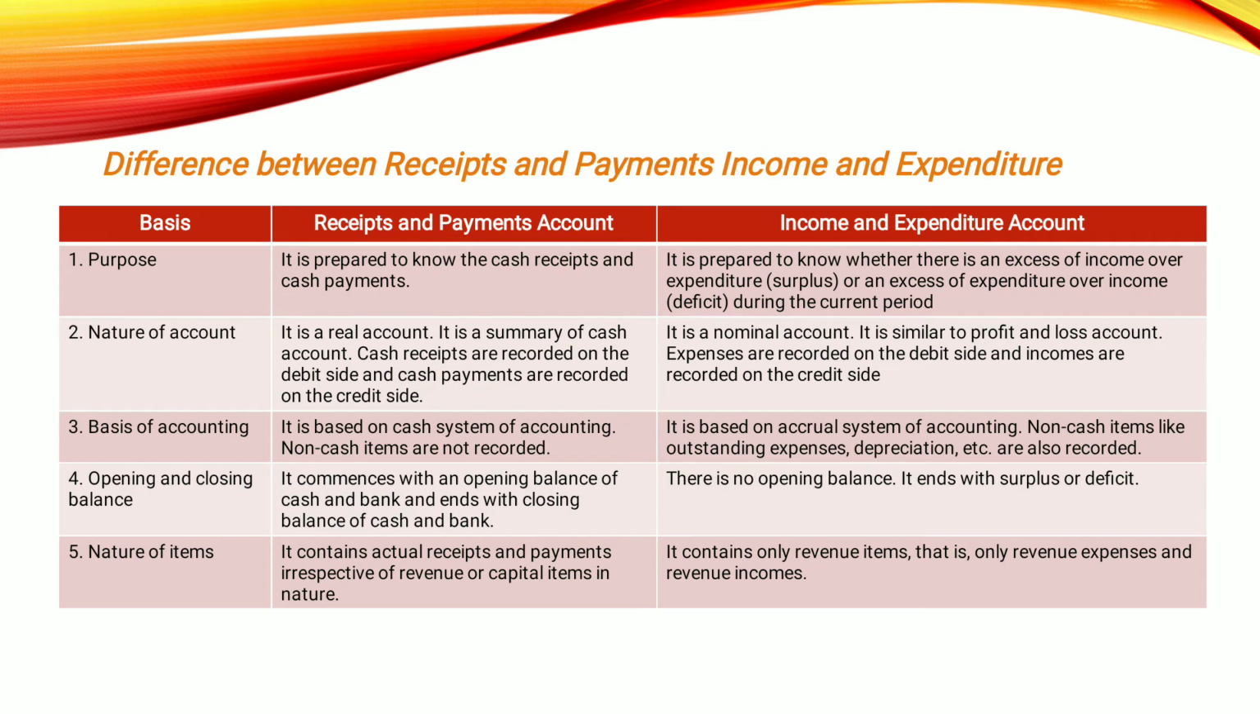We will record only cash receipts and cash payments. Only that we will see, whether it is cash receipt or cash payment. We will not see whether that particular item belongs to a capital or revenue in nature. Irrespective of that, we will record. Correct? But in income and expenditure, we will record only revenue items, not the capital items.